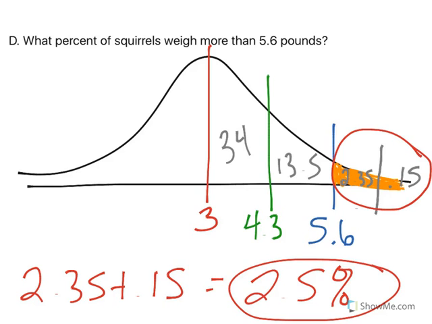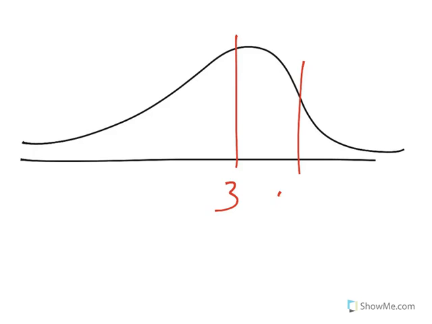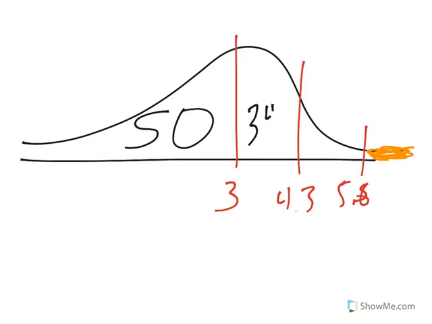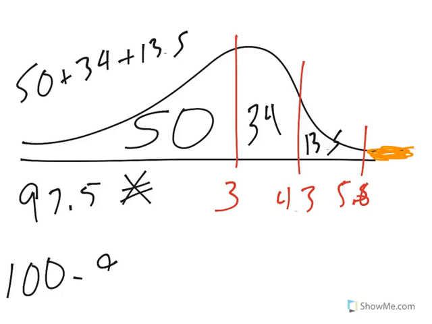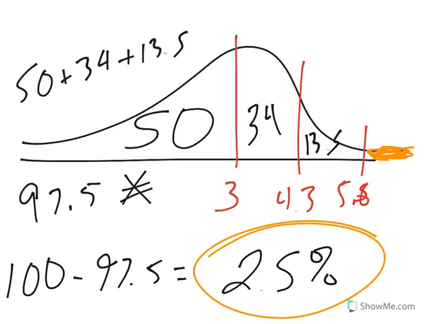Now, I do want to talk about this one just slightly differently. If you have your 3 in the middle, we're at 4.3, we're at 5.6, and you want this area, well, we know that this is 50% on this half, 34 and 13.5. Those sometimes are a little bit easier to come up with off the top of your head. So if I know that I don't want 50 plus 34 plus 13.5, well, that is 97.5, which is what we do not want. So 100% minus 97.5 gives me the 2.5% that I do want. So you can think of it either way, whichever way is easiest in your head.